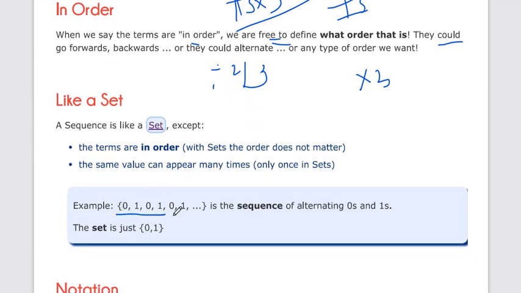Like this, if you say this example is a sequence, but if you write this example as a set, then the set is just 0 and 1.